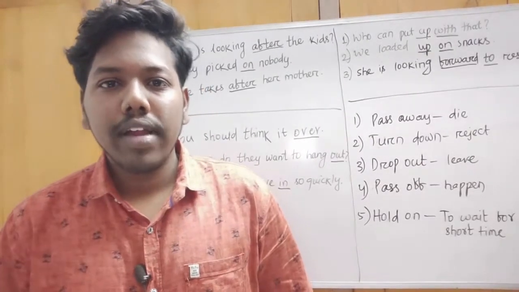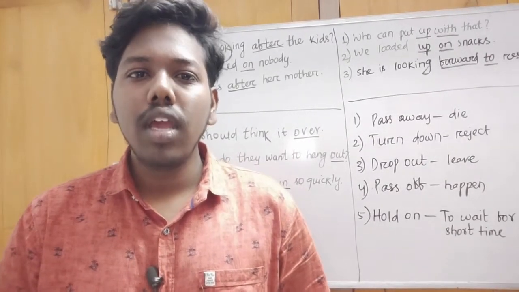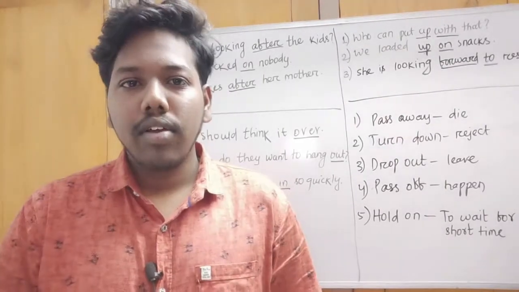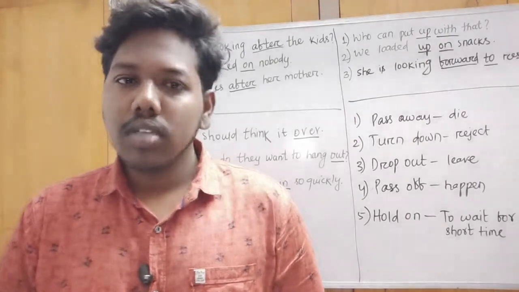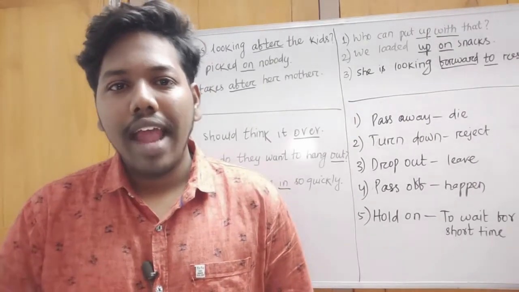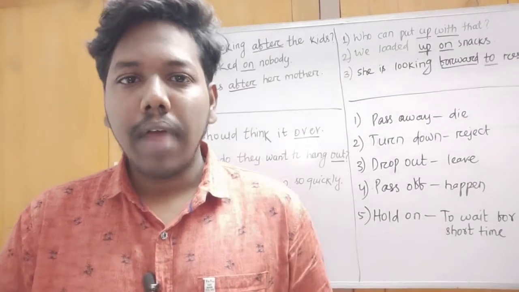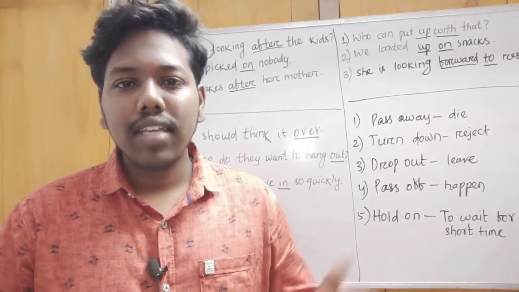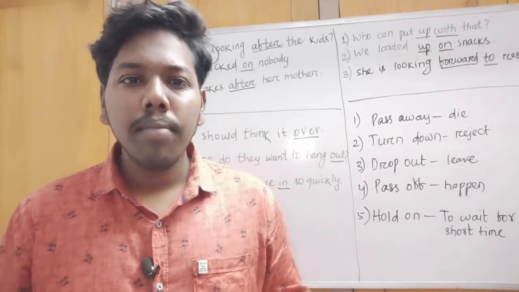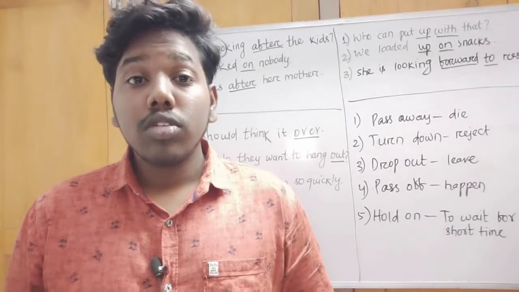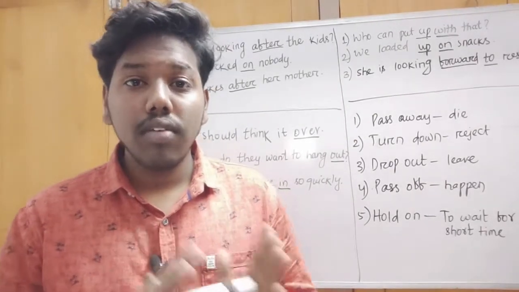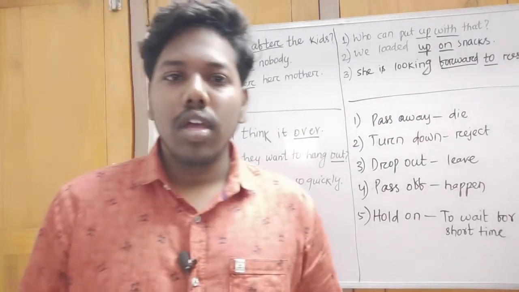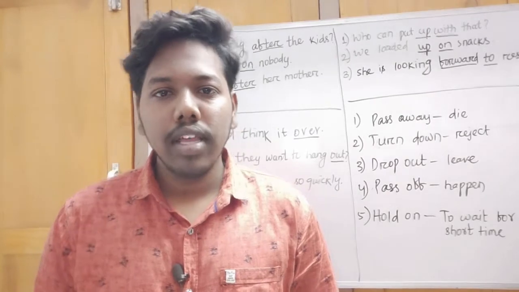A phrasal verb is a combination of 2 or 3 words from different grammatical classes, such as a verb and an adverb, a particle, or a preposition. Understood? There are at least 10,000 phrasal verbs which are used in books, by writers, and also in the grammar part.